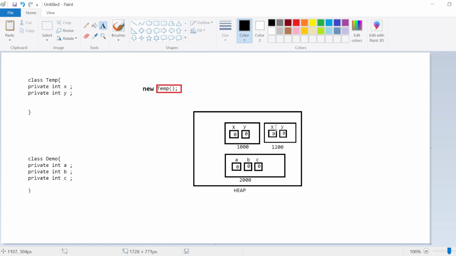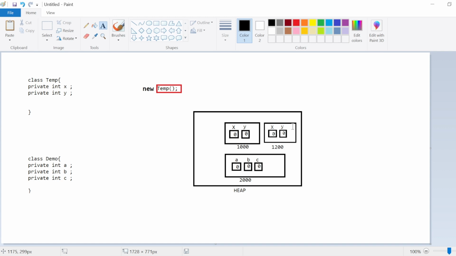Now let's suppose you want to access x memory or y memory for the first object. You must access the address of the first object, that is 1000. Similarly, if you want to access y or x of the second object, you must access the address of the second object. This rule is applicable for each object of the temp class. If you want to access any instance data member of any object of the temp class, you must first access the object reference. Then only will you be able to access the instance properties that are placed inside that object.